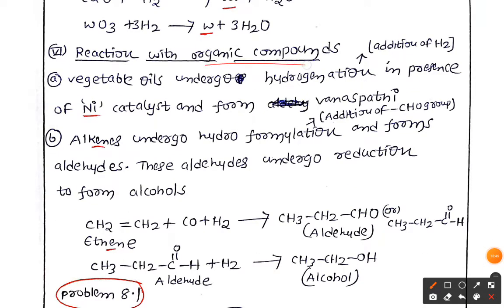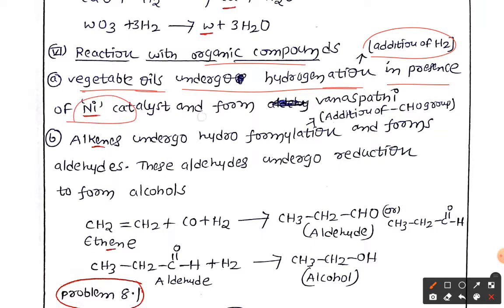Next, reaction with the organic compounds, nothing but what? Hydrocarbons. So here vegetable oils undergo hydrogenation. Hydrogenation means what? Addition of hydrogen is called hydrogenation. Now, vegetable oils undergo hydrogenation in presence of the catalyst nickel and form the vanaspati. So here you can see the example.